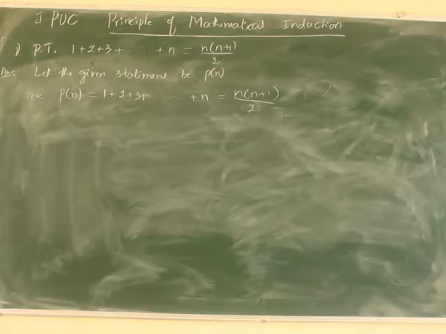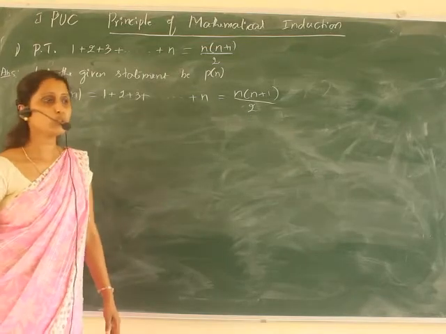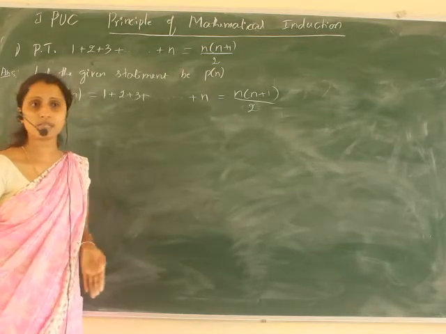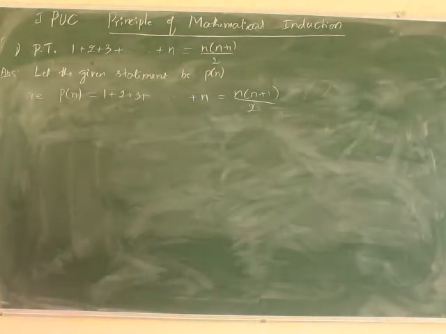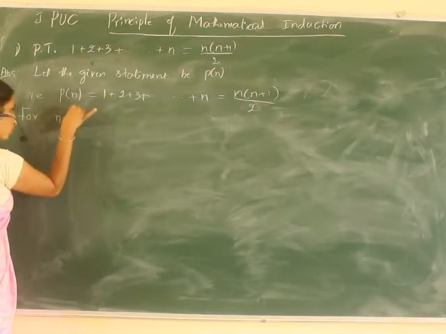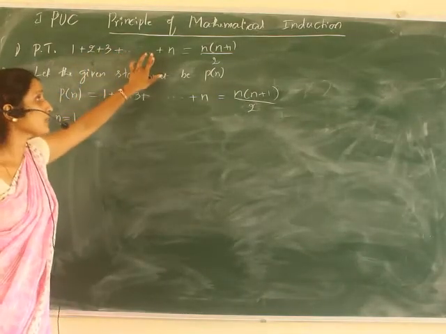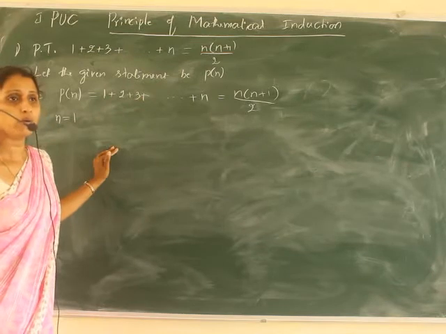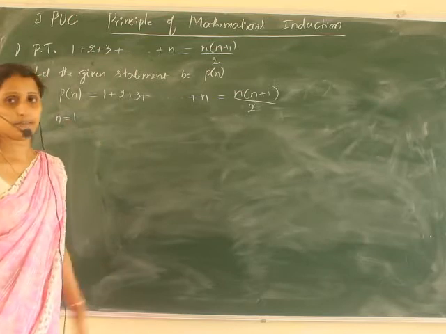After that, we have to do the first basic step. We have to prove this for n equal to 1. There is no need to write first step, second step separately, so directly we can write: for n equal to 1. If n is equal to 1, in the result 1, 2, 3, and so on up to n is equal to n into n plus 1 divided by 2, I have told that here n is the number of terms.